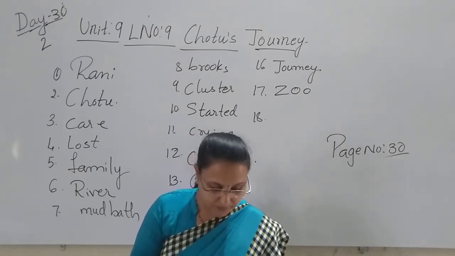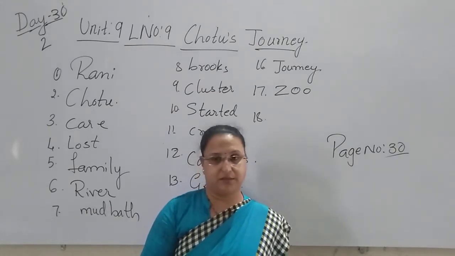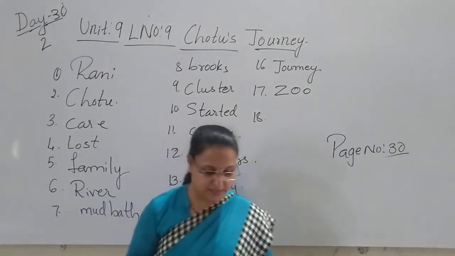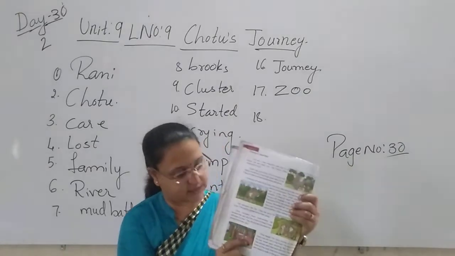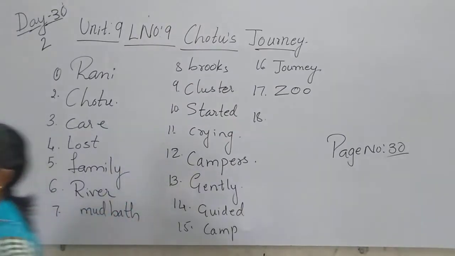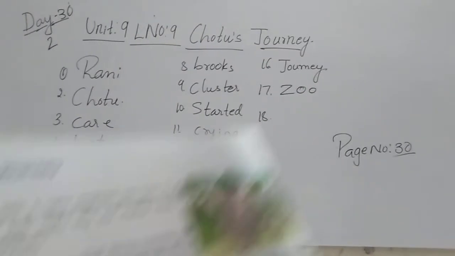Chotu was led into a big truck. Then what did they do? They had a big truck, children. Yes, we can see here, this is the truck. They led the elephant into the truck.